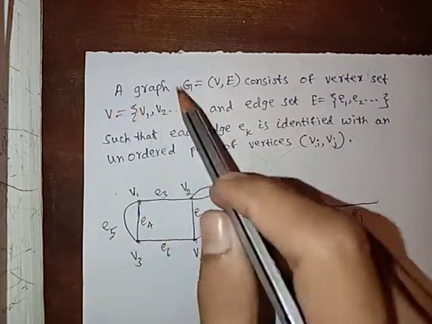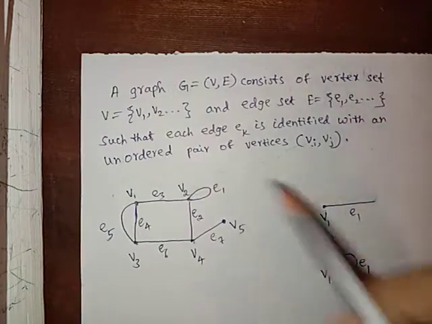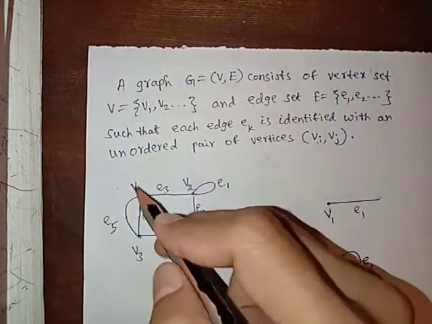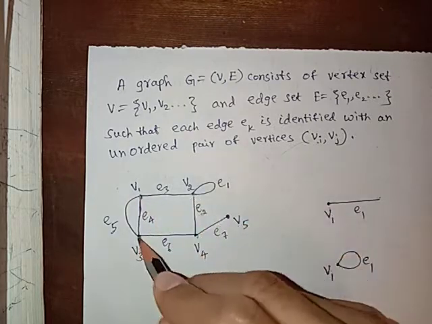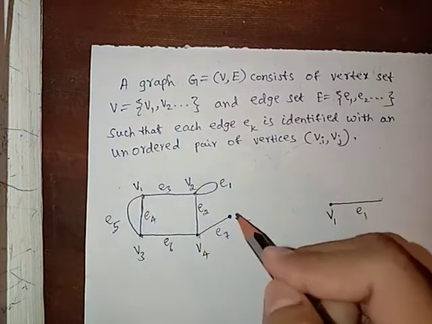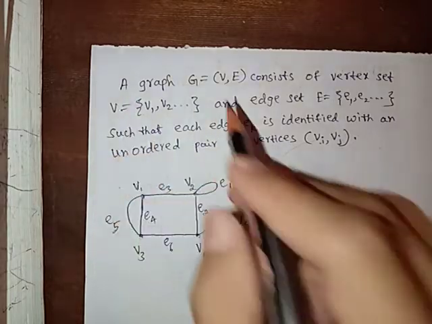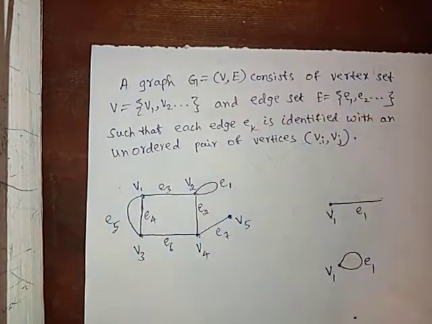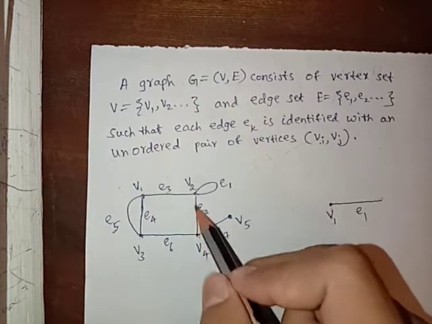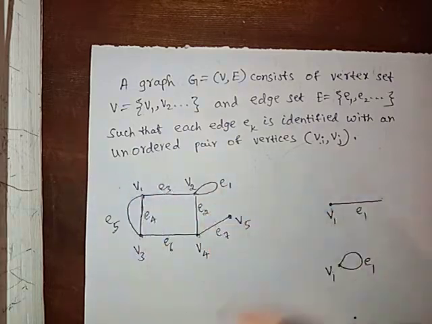What is the definition of a graph? A graph consists of a vertex set and an edge set. What is a vertex set? Here is an example graph. Here v1, v2, v3, v4, v5, these are vertices. These points we can call vertices. And what is an edge set? Here e1 is an edge, e2 is an edge, e3 is an edge. This type we can call an edge.